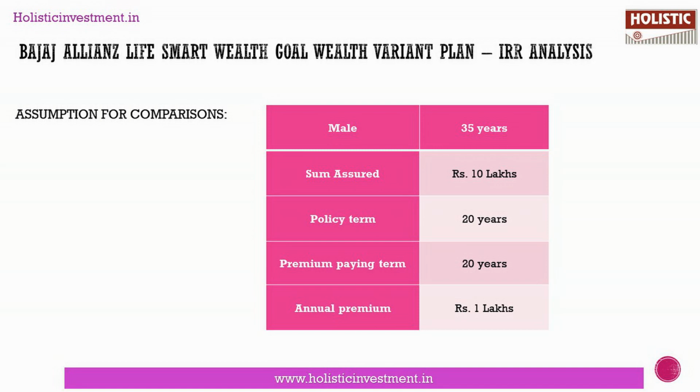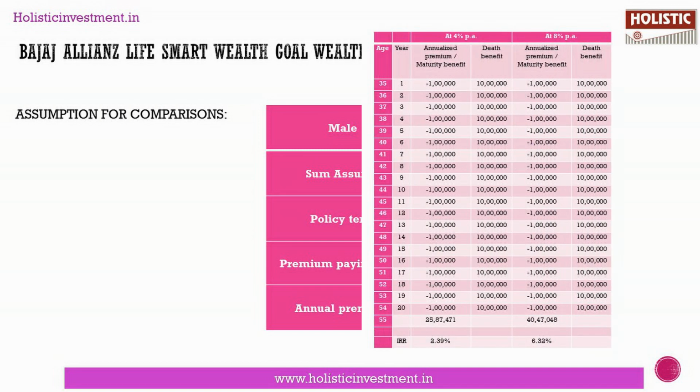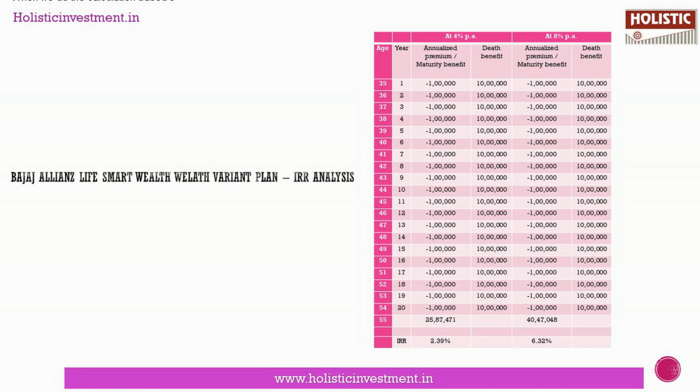Here the investor is 35 years, his sum assured is 10 lakhs, his policy term is 20 years, his premium paying term is 20 years, his annual premium is 1 lakh. This benefit illustration is taken from the Bajaj Allianz website and its IRR seems to be 2.39% at the return of 4%, and under the best case scenario its IRR seems to be 6.32% at the return of 8%.